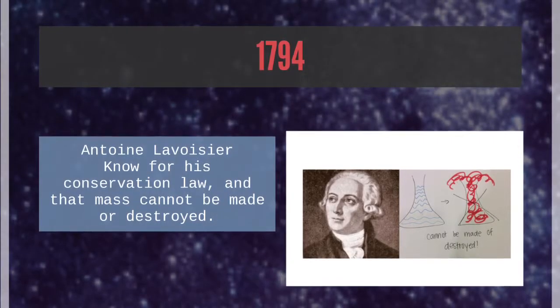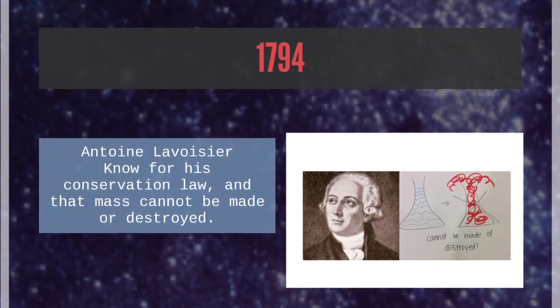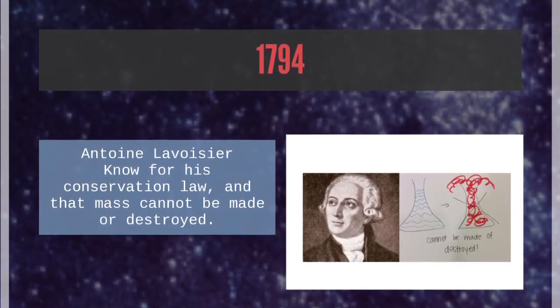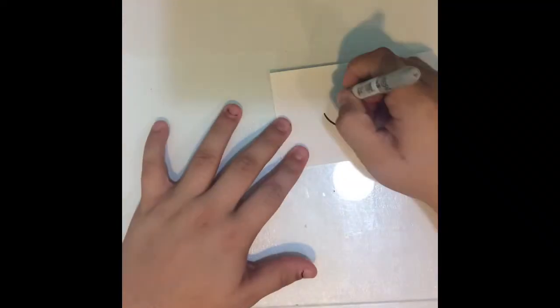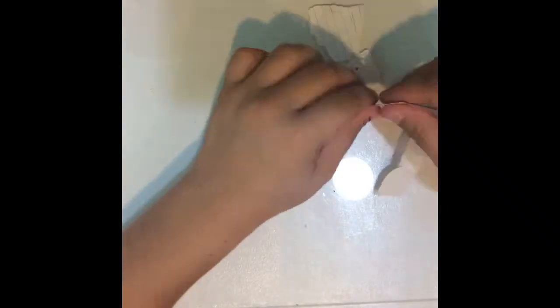2,000 years later, Antoine Lavoisier is known for his conservation law, and that is that mass cannot be made or destroyed, which is true because this piece of paper is the same as that piece of paper.